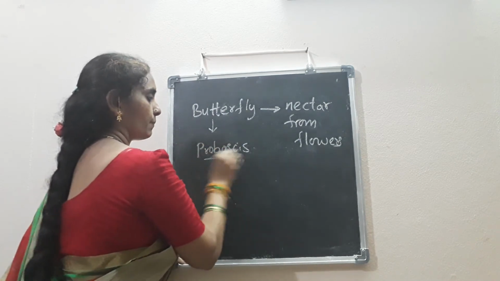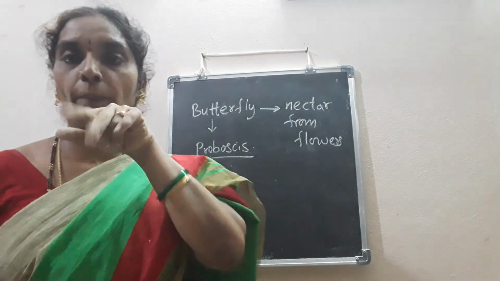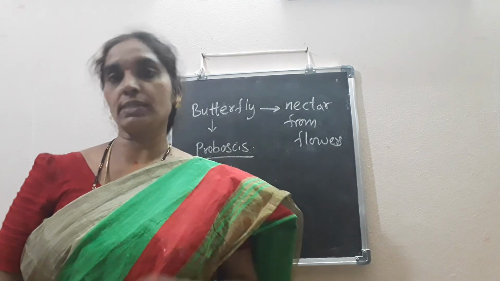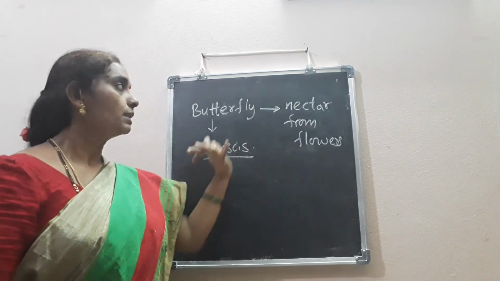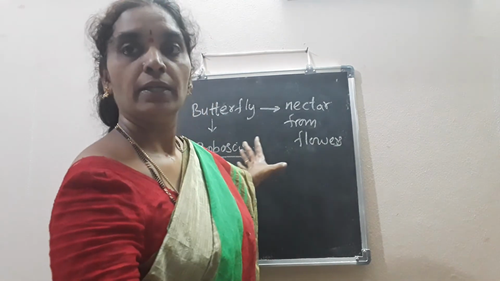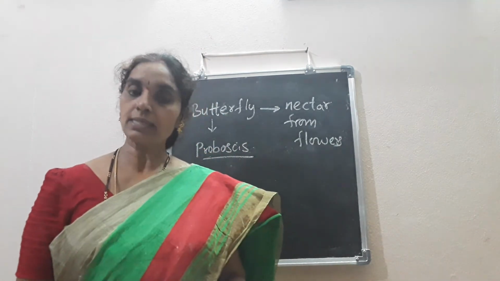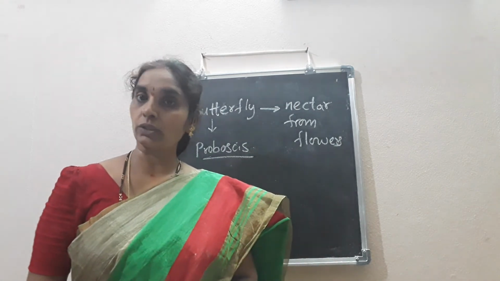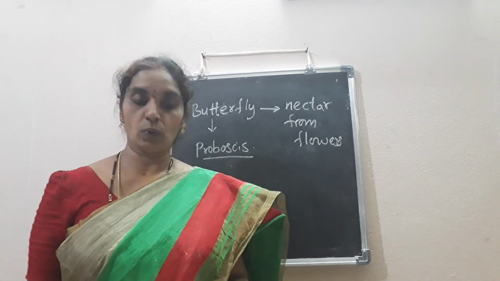Normally, insects have this part at the front, which comes out through the mouth. Through this body part, the butterfly takes the food from the flowers. That is, the food of the butterfly is nectar. That we have covered.